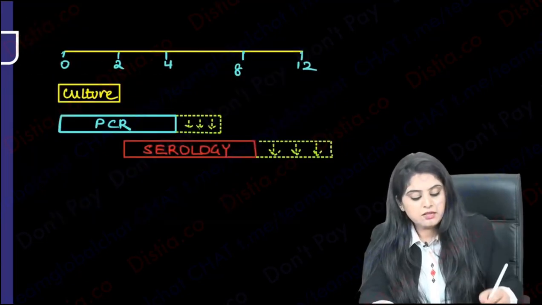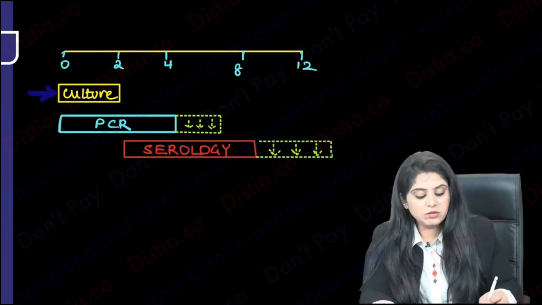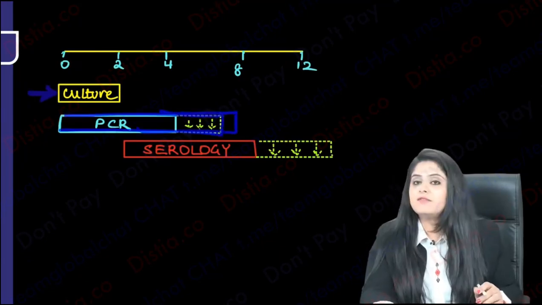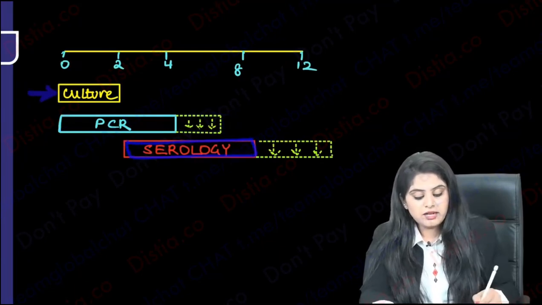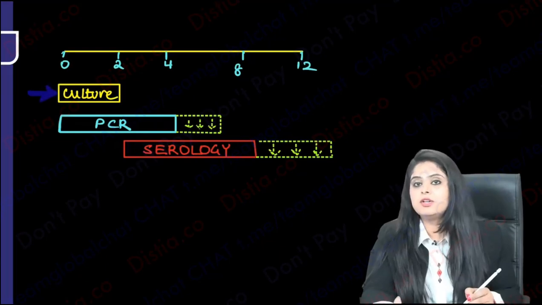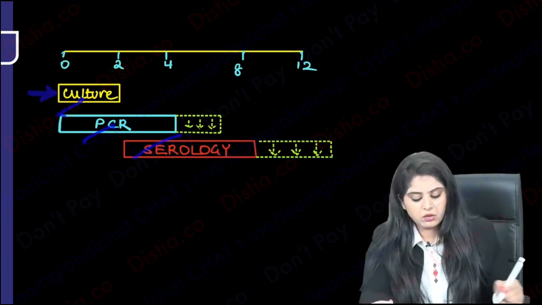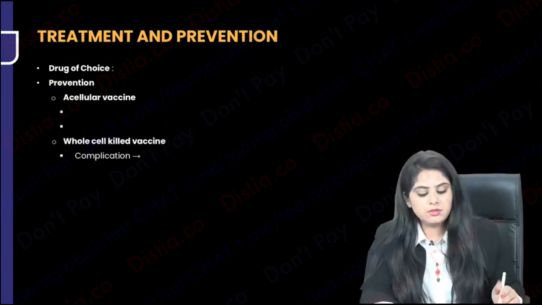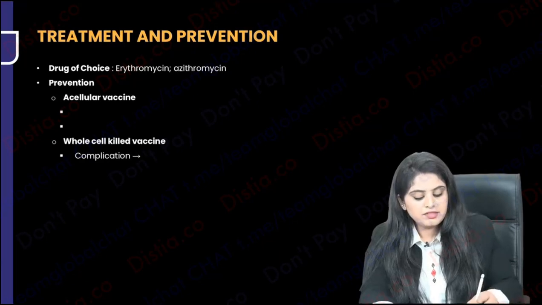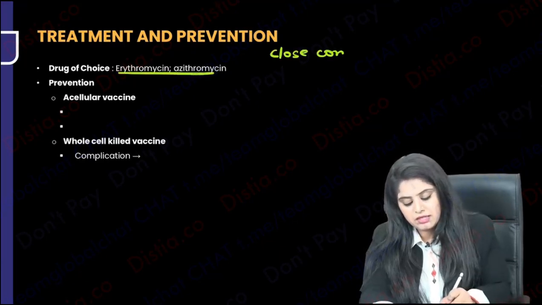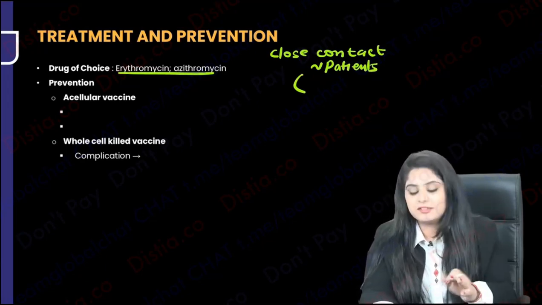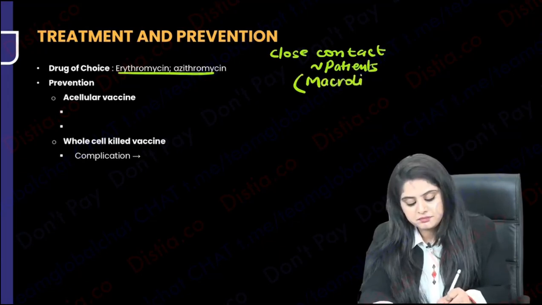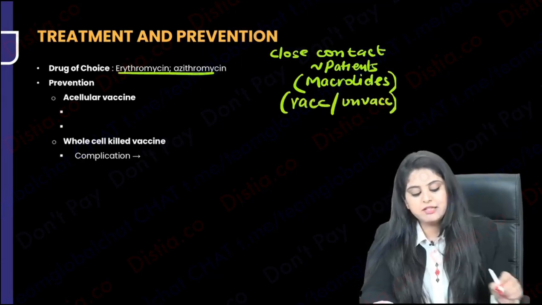So remember, culture is very important in the first 2 to 3 weeks. PCR is also good, but in the later stages, PCR is somewhere gonna fade away, and serology is also there after that, but serology also in the later cases, the antibody levels can go down. So the culture, PCR and serology is what is gonna help you. So what is the treatment and the precaution? The treatment mein drug of choice is azithromycin. Please remember, even the close contacts are treated like patients. Consider the close contacts also like patients, and you have to give them macrolides, irrespective of whether they are vaccinated or not vaccinated. They are treated like patients.